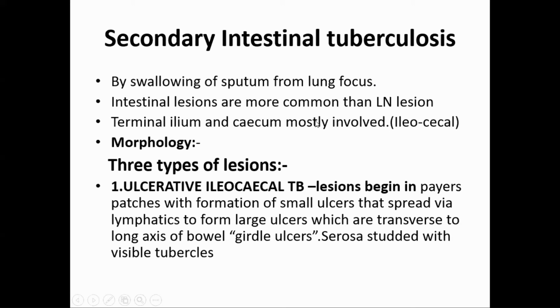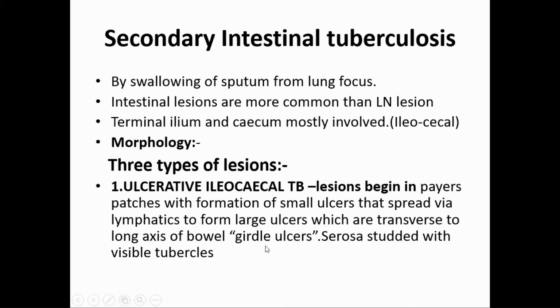Terminal ileum and cecum are most commonly involved. That is called ileocecal tuberculosis. And as I told you, there is a lump in the right iliac fossa. Morphology, there are three types of ileocecal tuberculosis and intestinal tuberculosis. One is ulcerative ileocecal tuberculosis, where lesions begin in Peyer's patches with the formation of a small ulcer that spreads via lymphatics to form large ulcers. And these ulcers are transverse to the long axis of the bowel. They are called girdle ulcers.